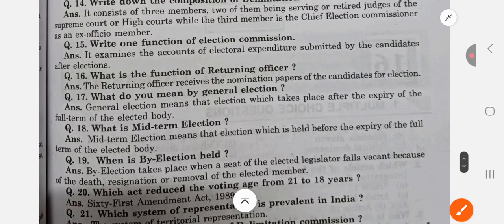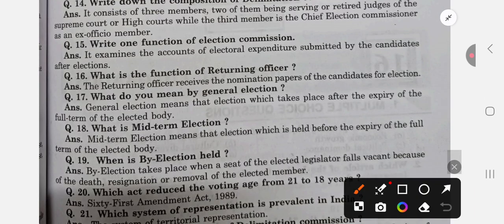Write one function of the Election Commission. It examines the accounts of electoral expenditure submitted by the candidate after election. What is the function of the returning officer? The returning officer receives the nomination papers of the candidates for election. What do you mean by general election? General election means the election which takes place after the expiry of the full term of an elected body. Normally we call Lok Sabha election the general election.